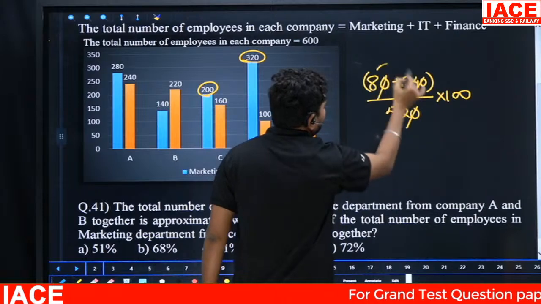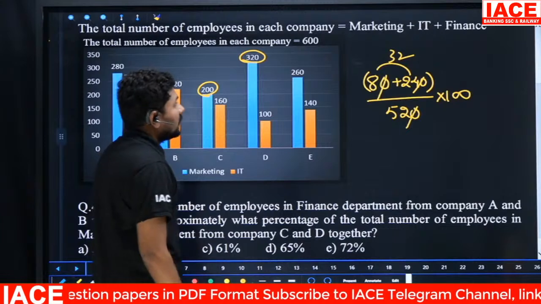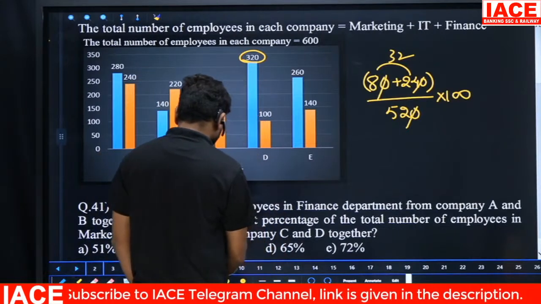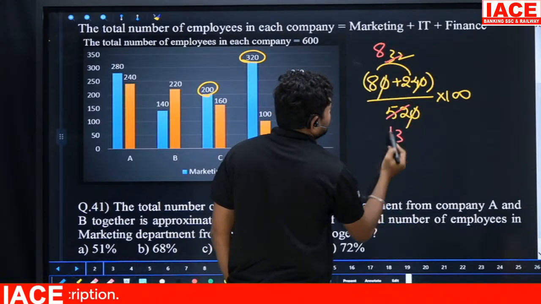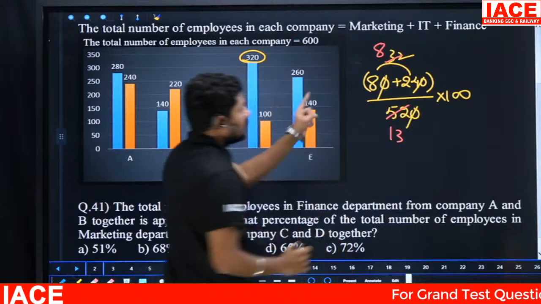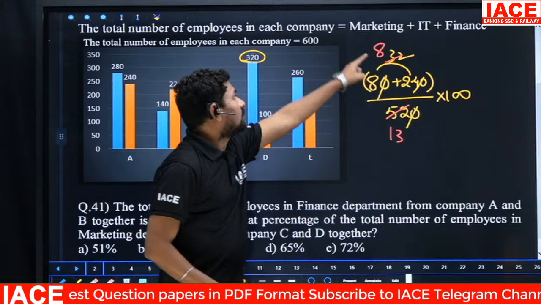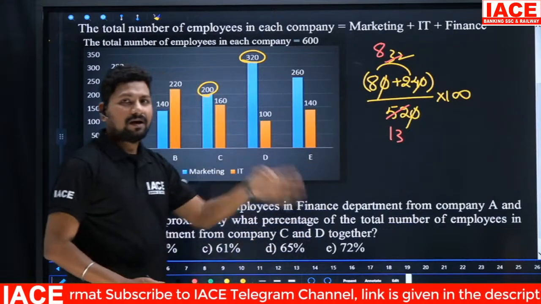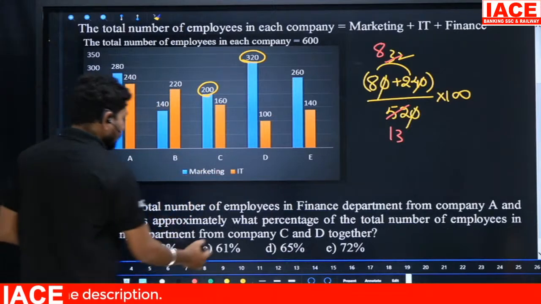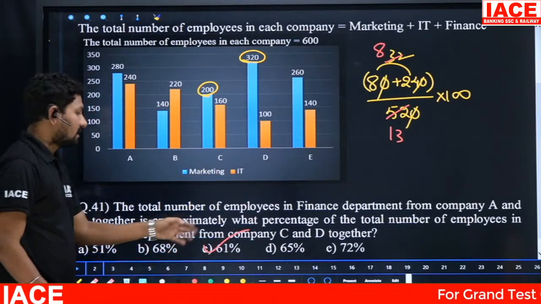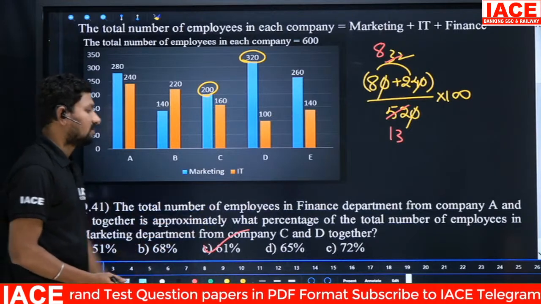Zeros cancel. 8 plus 24 is 32. So 52 and 32, and cancel the values to get an answer. 4 8s are 32 and 4 13s are 52. So it is 800 by 13; you can solve it to get an answer. But instead of that, you can go for 13 into 80. How many times does 13 go into 80? 13 times 6 is 78. That means our nearest option is 60%. Then our option here is C, 60%. Correctly you will get 60 point something, 61% as the final answer.